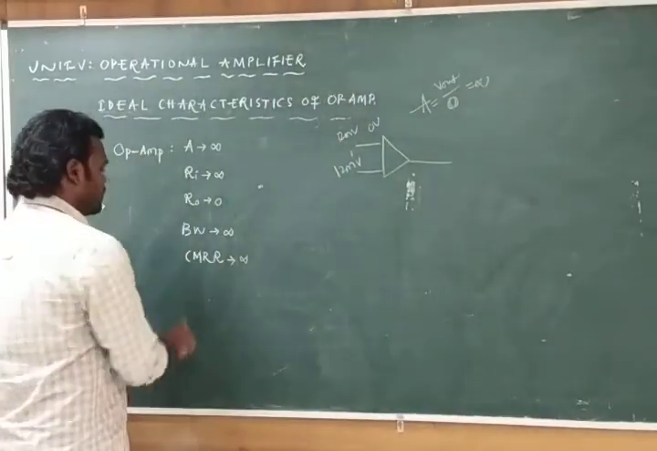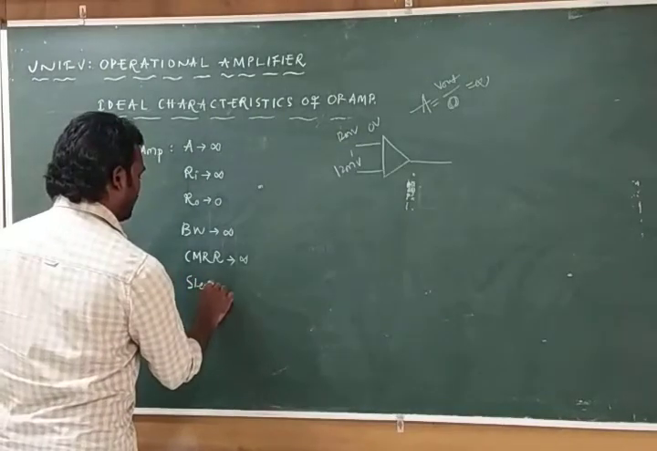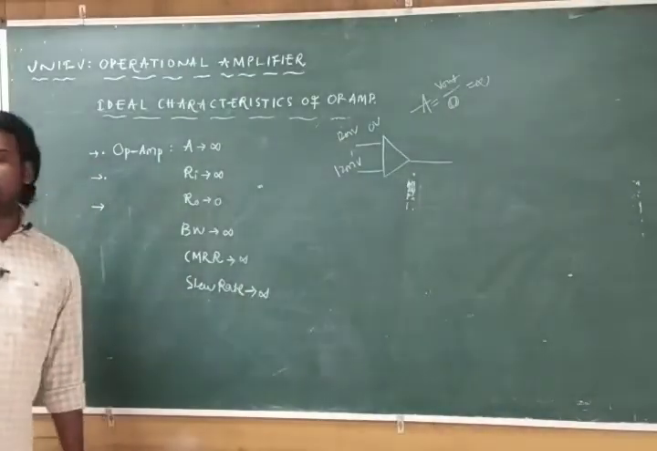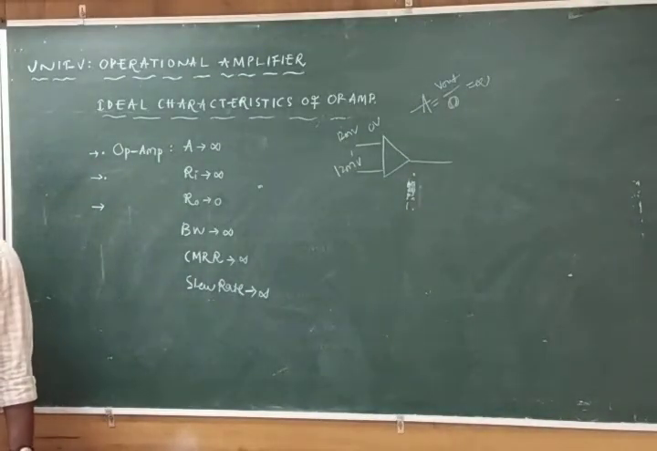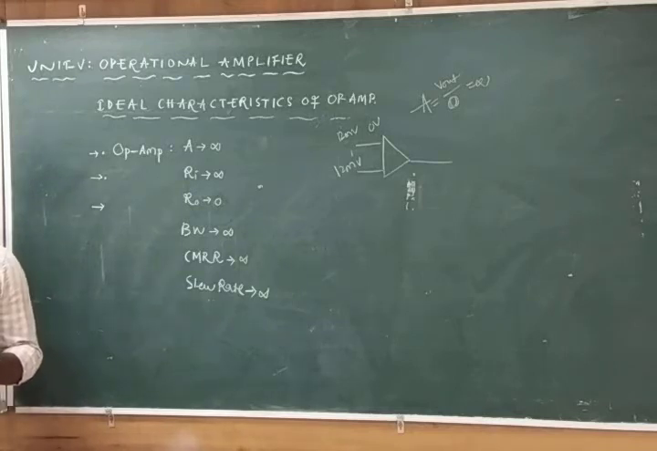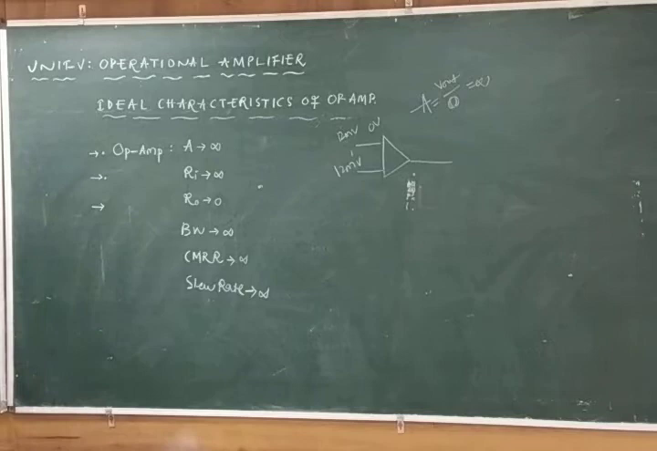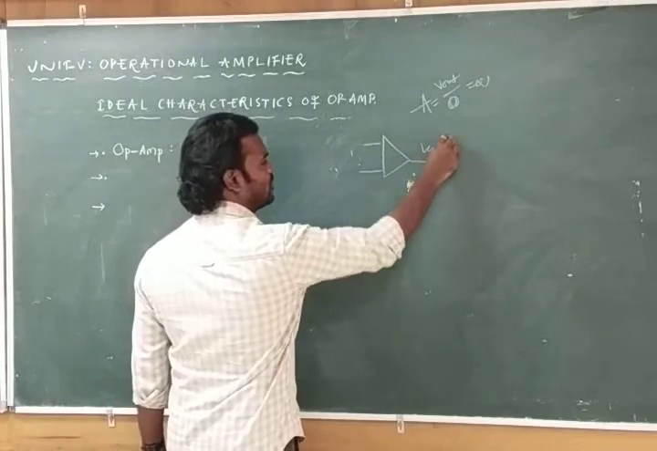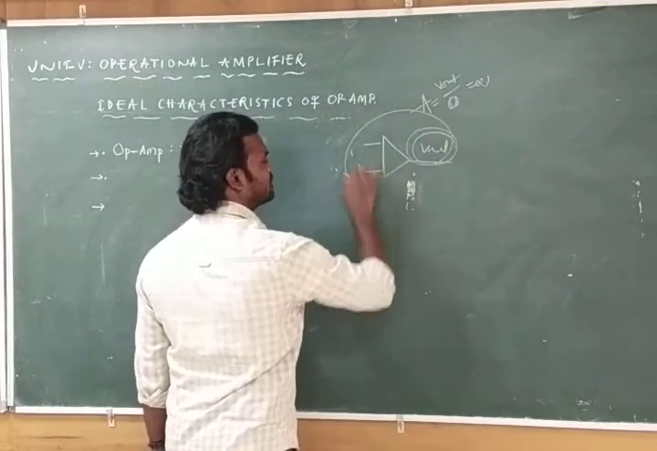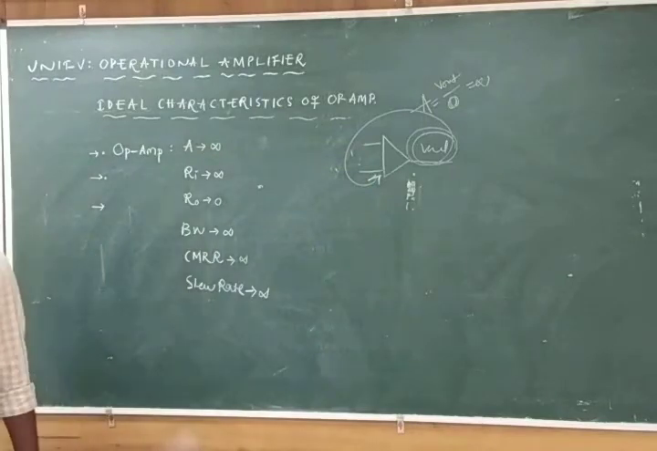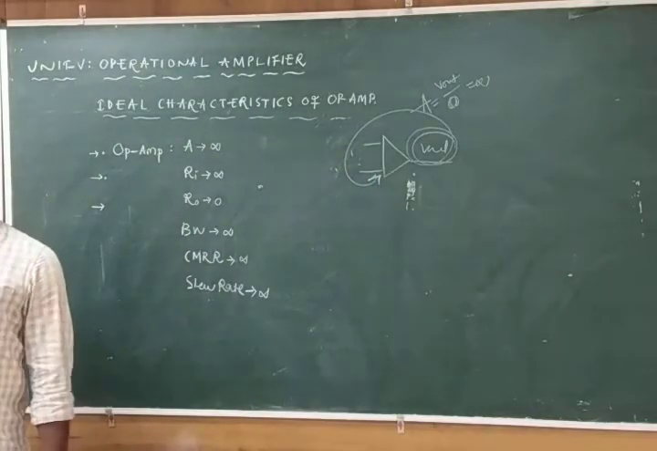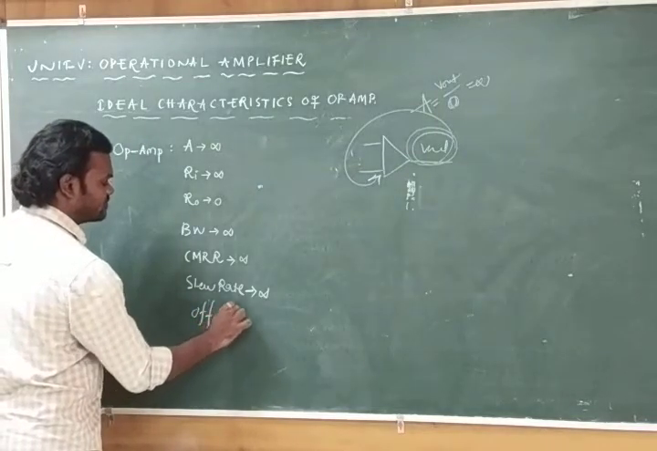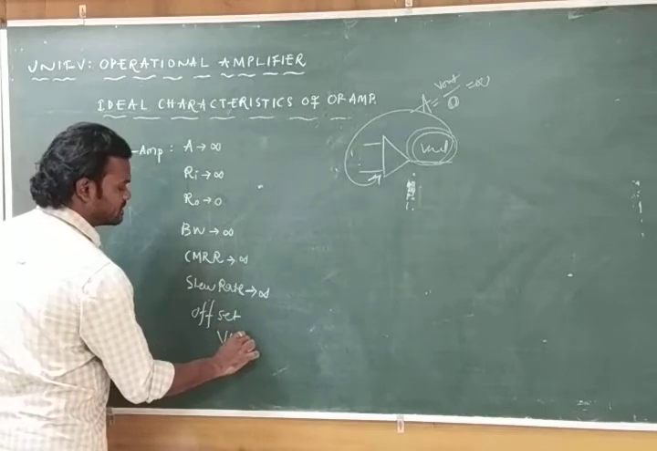Next one is about slew rate, which is also infinity. Slew rate is nothing but the maximum rate of change in the output with respect to time. That means this is the operational amplifier, this is having the output. How this output is varying with respect to time is called slew rate. Slew rate is infinite. Next one is about offset voltages and currents, which are 0.